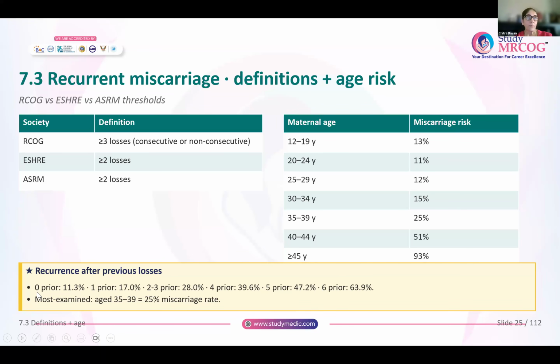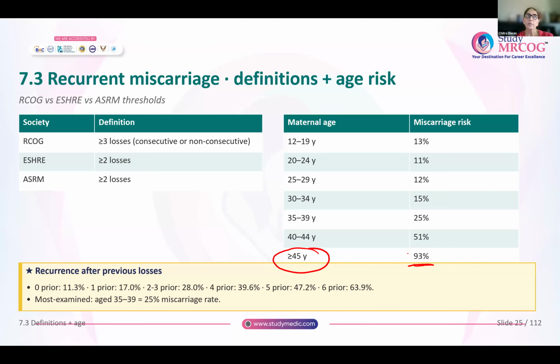Now the risk of miscarriage depends on the maternal age. At 12 to 19 years, the risk is about 13%, whereas when you go to the extreme, that is more than 45 years, the risk is about 93%. Okay. So the recurrence after previous losses goes on increasing.